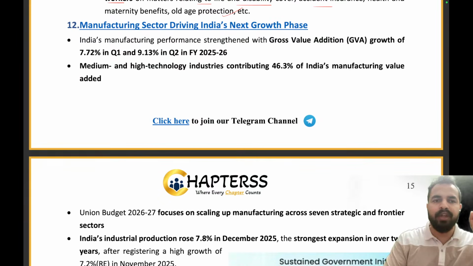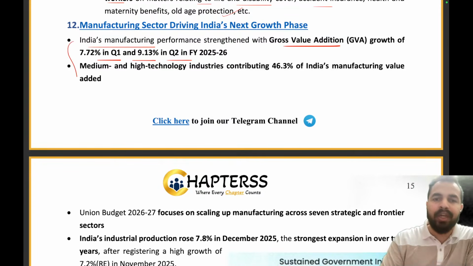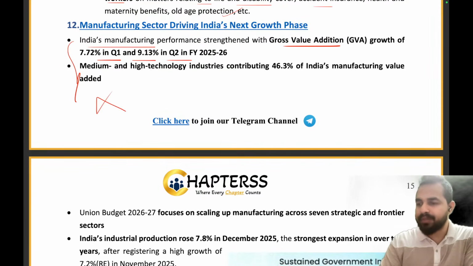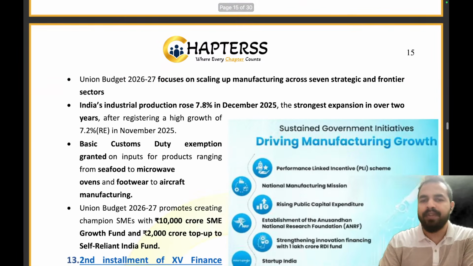And my dear friends, the next news article is about India's manufacturing performance, which is strengthened with the gross value addition growth of 7.72% in quarter one and 9.13% in quarter two. Let me tell you that this quarterly data from the examination point of view is not important, right? If this data was there in the month of May, then definitely we would have covered it. But as it is in the month of February, we can avoid the coverage of this data. Clear all? Because we are only required to cover the latest data from examination point of view.